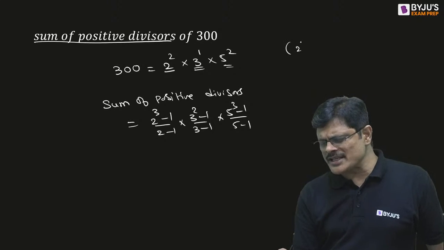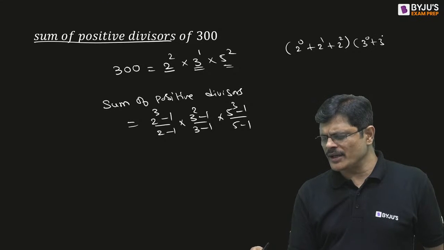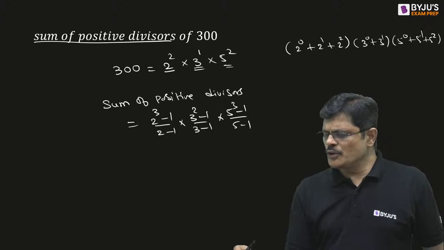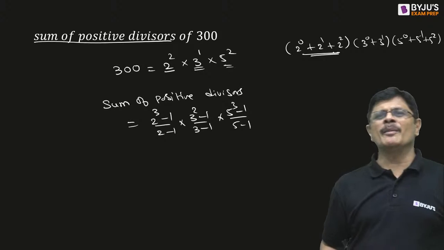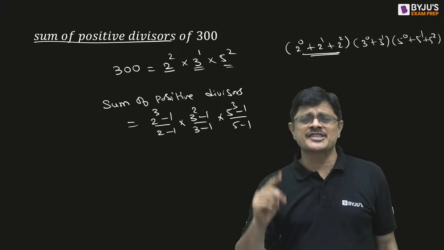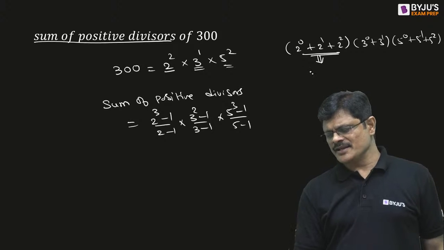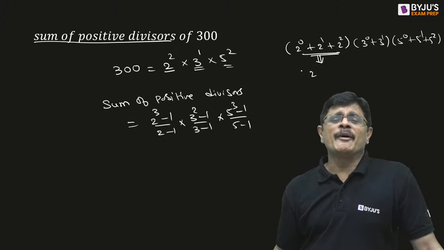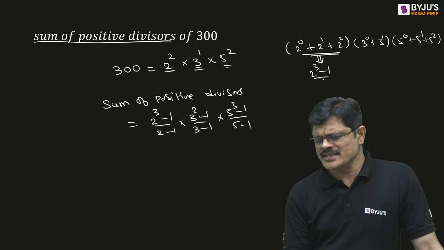Actually, the positive divisors you can get by 2 power 0, 2 power 1, 2 square, 3 power 0, 3 power 1. If you expand this, you get all the positive divisors, and you get the sum of all the positive divisors. And for this, the formula is the geometric series, which I discussed in the very first class on summation and sequences. What is the sum of this? A is 1, r power n plus 1 minus 1 by r minus 1. Using that you get this answer.